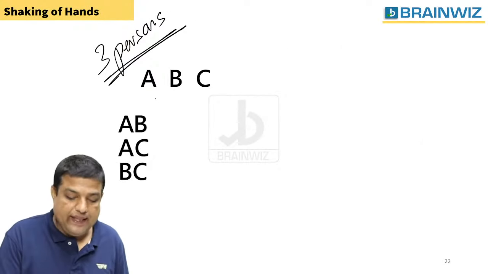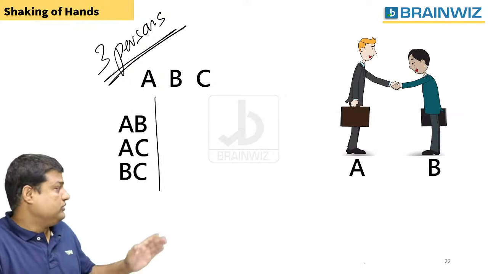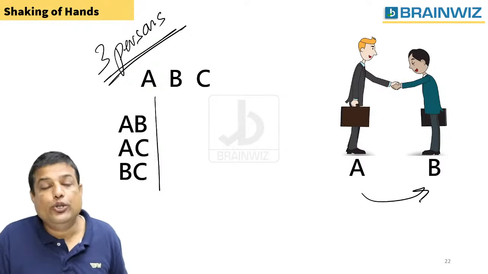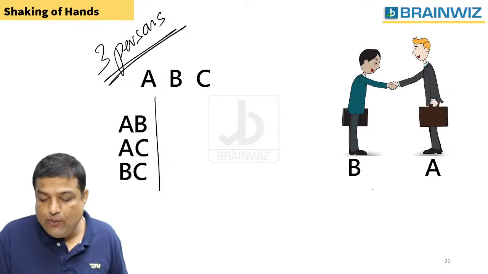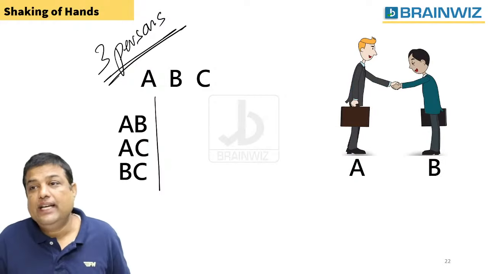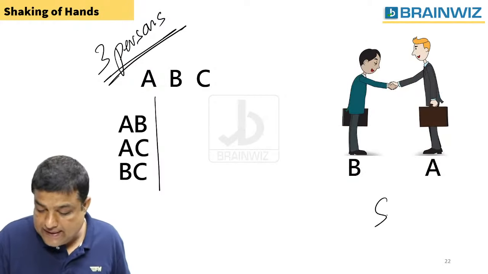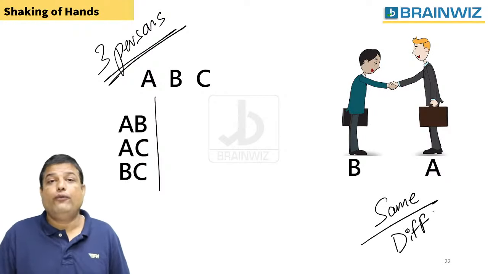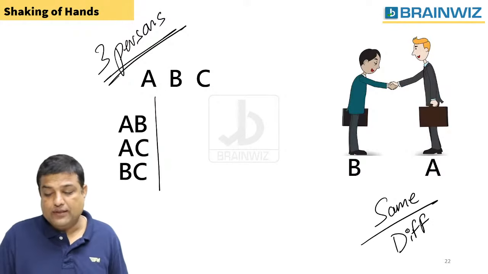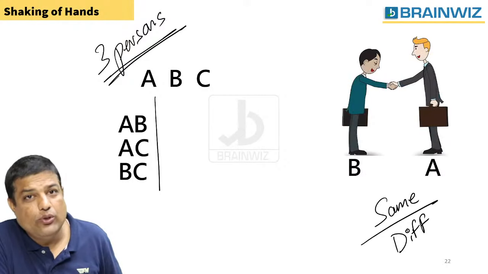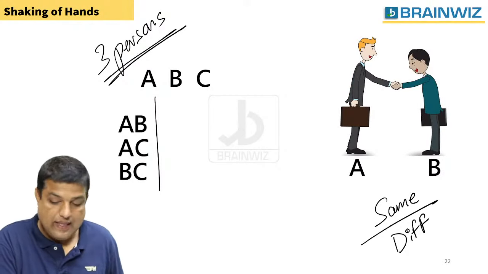But some people say, sir, suppose A is shaking hands with B. Try to understand that. If A is shaking hands with B, do you think that B will shake hands with A once again? Are these 2 different handshakes or the same handshake? Tell me, guys. A is shaking hands with B. Is it the same as B shaking hands with A, or is it different? Please let me know. I'm waiting for your answer in your chat box. Make it faster. Say yes or no. Yes. ऐसा नहीं होता है.